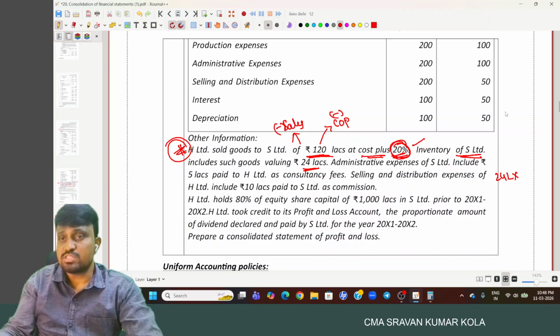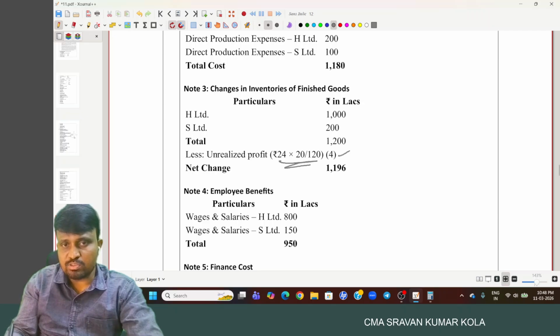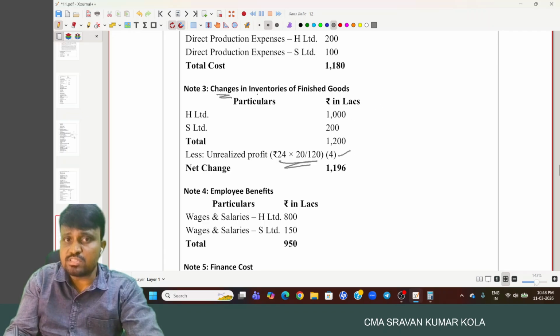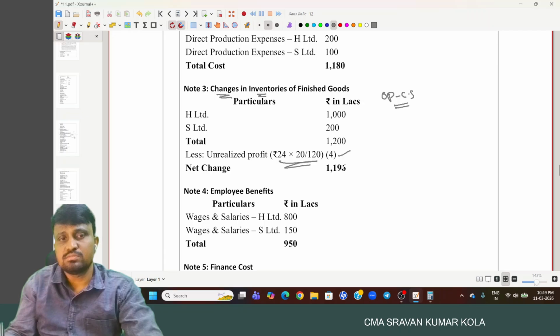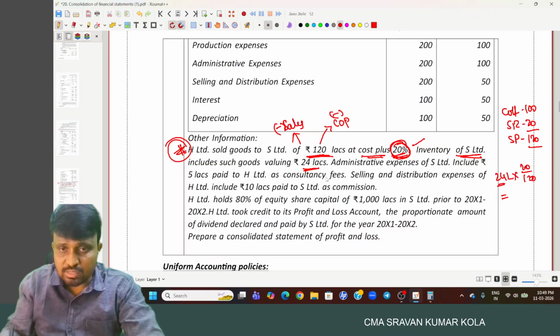24 lakh. If the cost is 100, then what is the stock reserve? 20. Sale price or invoice price is 120. 24 lakh is the invoice price. So 20 by 120. So how much amount is there? 4 lakh. So we have to reduce it here. But remember, changes in inventory means opening minus closing stock. And this amount is required to be shown as a negative in the face of the financial statement.